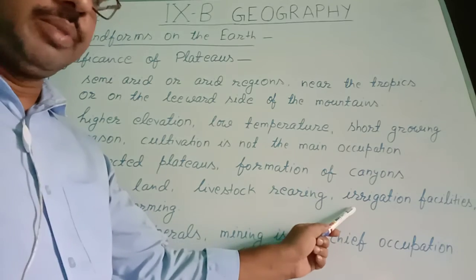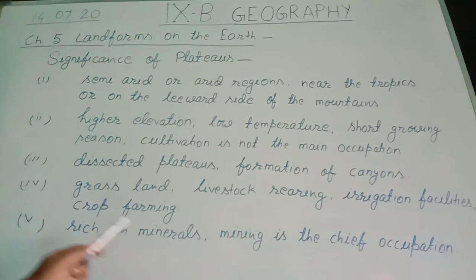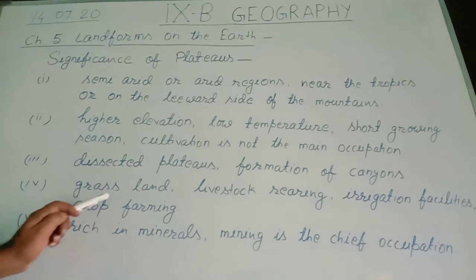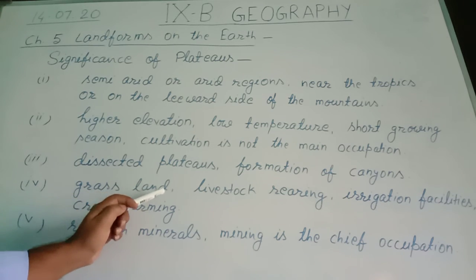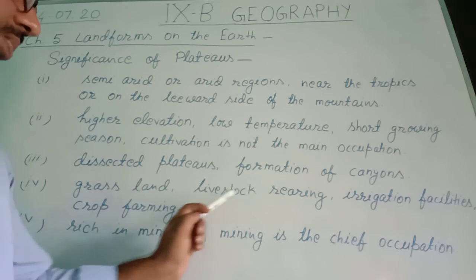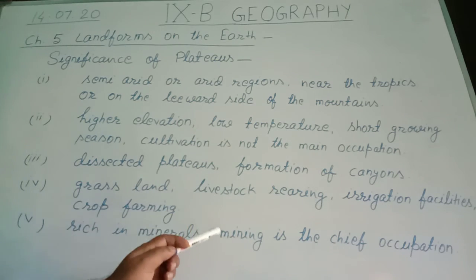Irrigation facilities remain available, and therefore crop farming is possible. What is this crop farming? Means a special type of crops are cultivated. So fourth importance, grassland is found on the plateaus. This grassland is used for rearing the livestock.